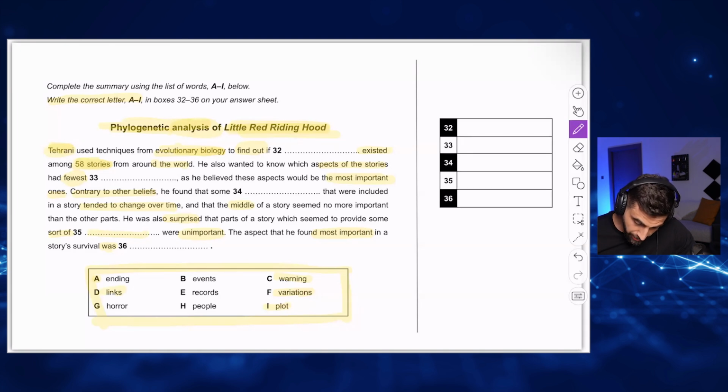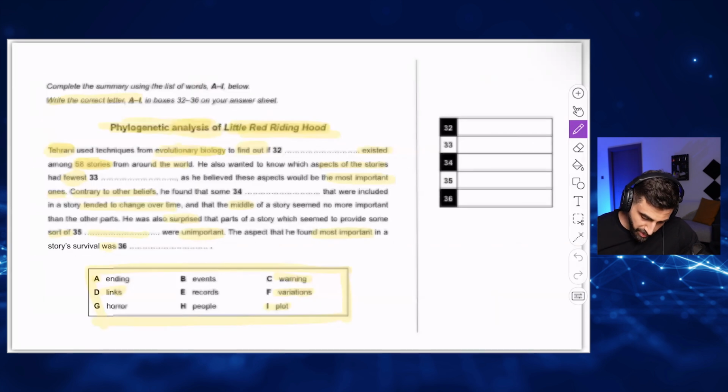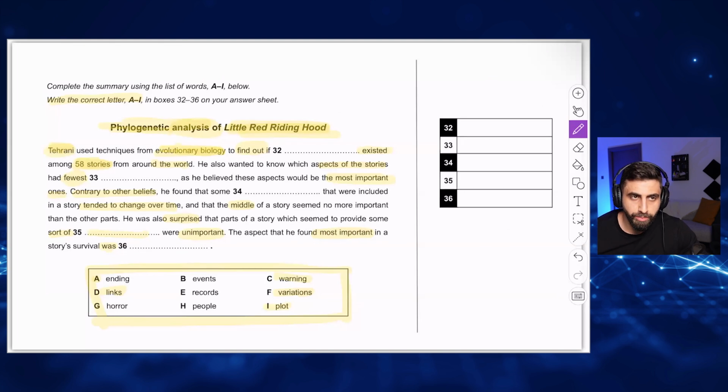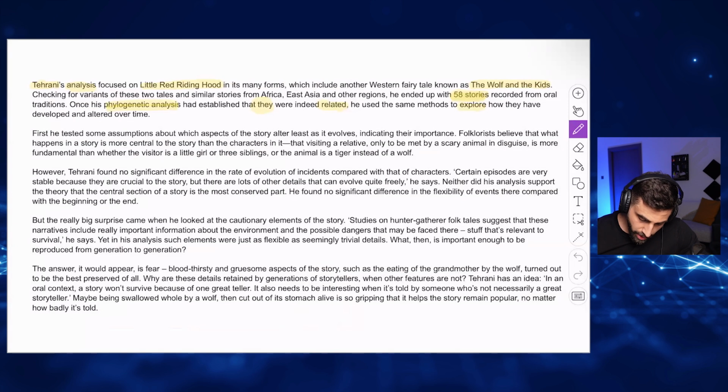To find out if links existed. By the way, you don't have to know this, but phylogenetic analysis, in this case, means evolutionary biology. This is how they are paraphrasing this. So he used this technique to find out if these 58 stories were indeed related.